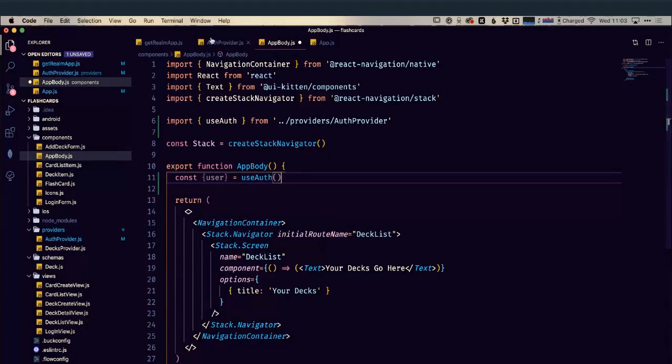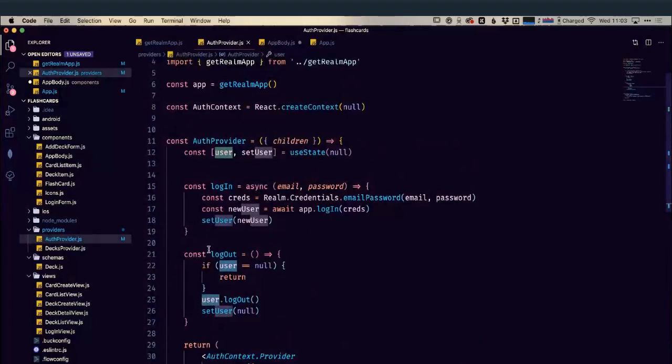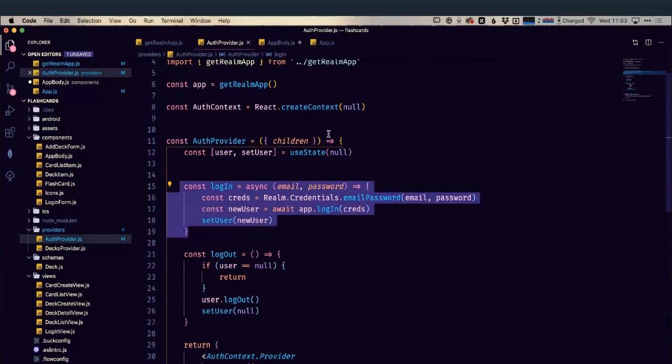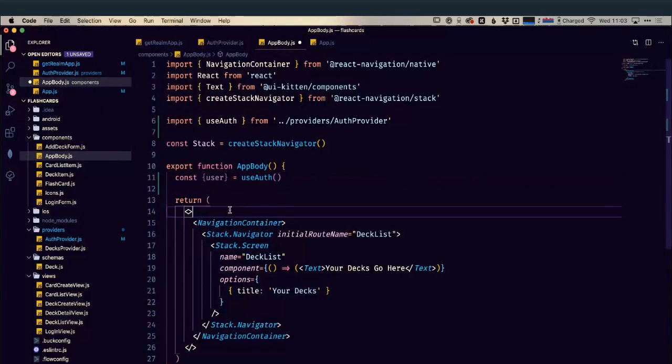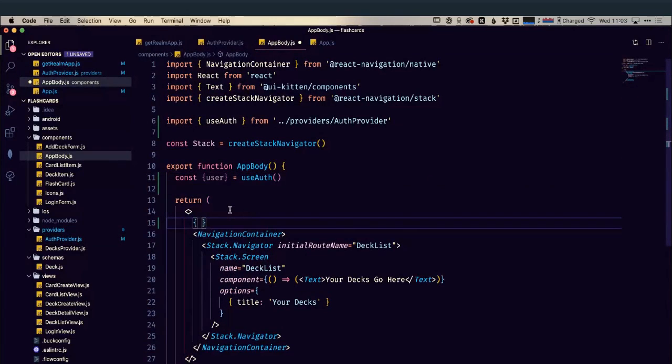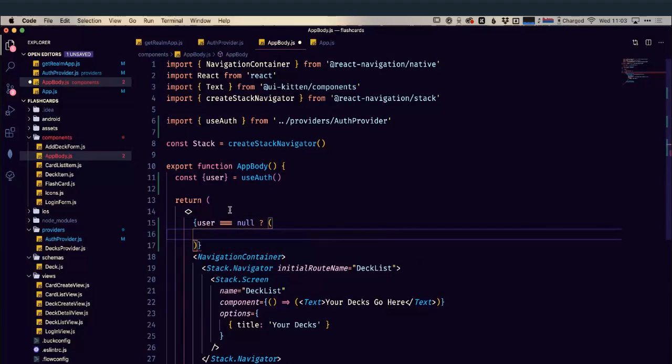Okay, so now user can be one of two things. If they haven't authenticated yet, user's going to be null. That's the default state for it. Until they run this login, user's going to be null. So within our return statement here, well, I can check for that. I can go, so user equals null. So is our user currently not logged in? And if they're not logged in, I can just return some text saying, log in, please. Or if they are logged in, then I can return all the other stuff that I want to return.